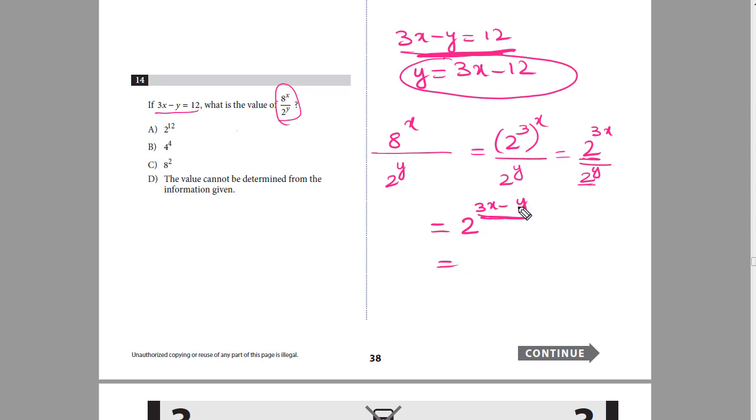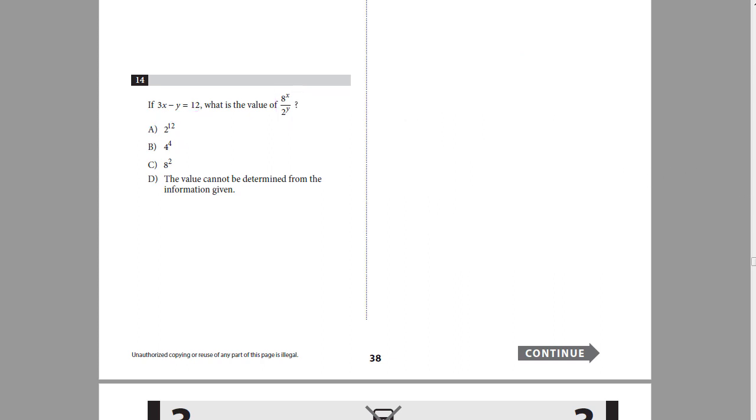So I'll just replace this whole thing with 12. So my answer will become 2 to the power of 12. So option A is my correct answer. Alright, now we'll move on to question number 15.